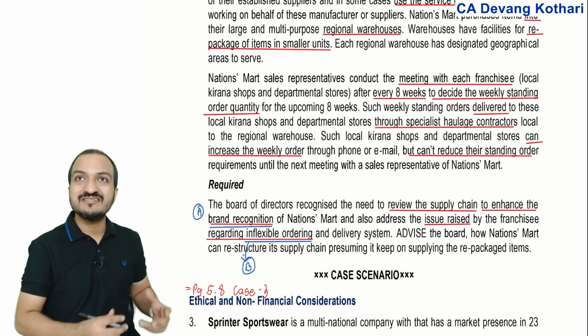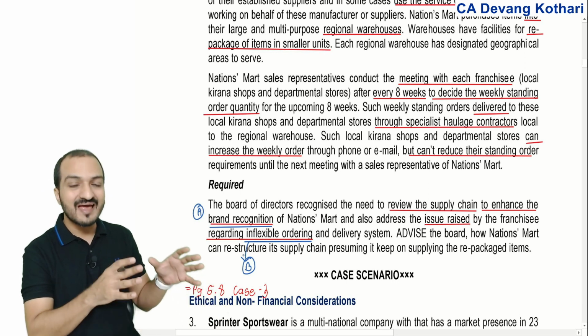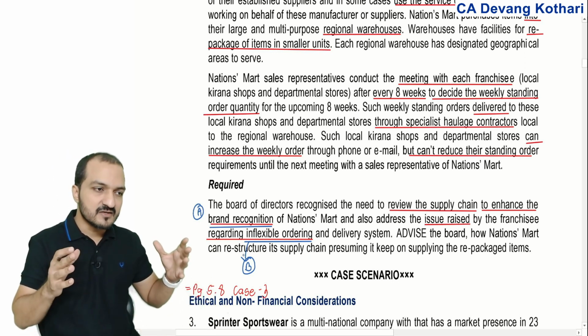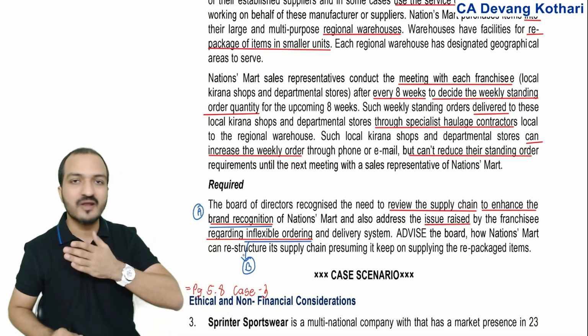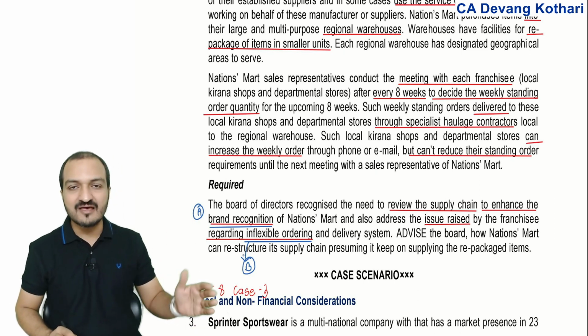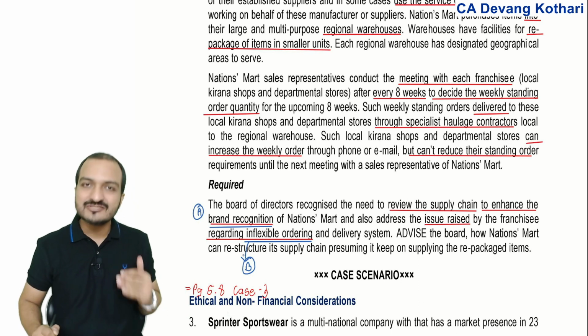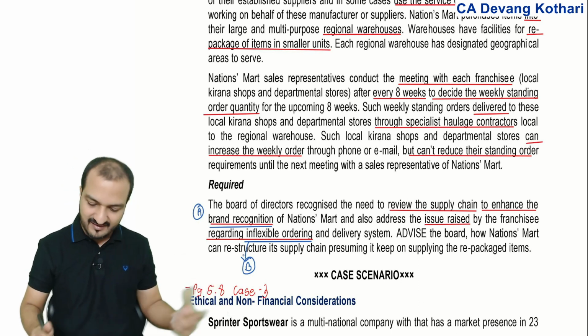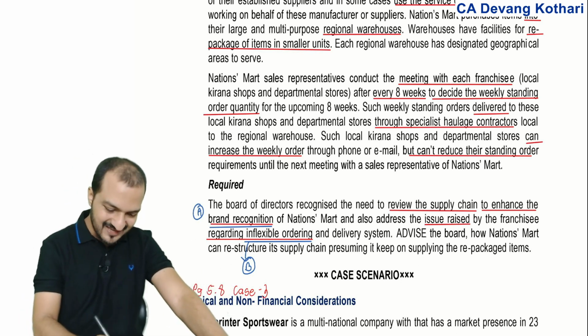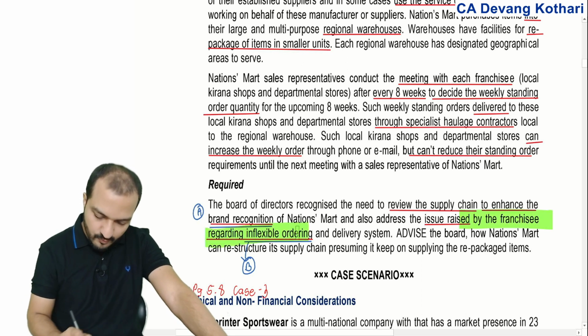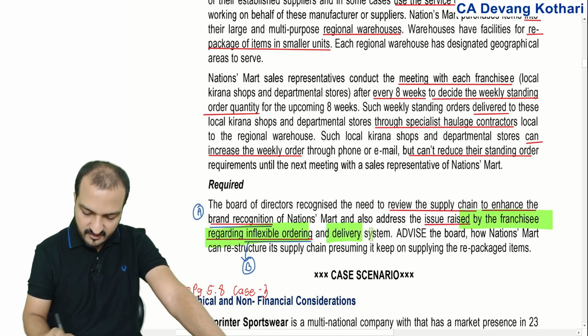Why? Because presently these kirana shops, they have to fix the weekly standing order for the next 8 weeks. After that, they cannot decrease it. They can increase it, but they cannot decrease it. Right now, this shows that they don't have enough flexibility, and the issue is raised by those franchisee people that they want more flexibility in the ordering and delivery system.